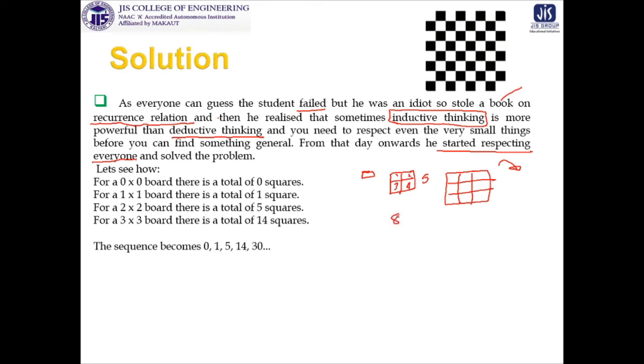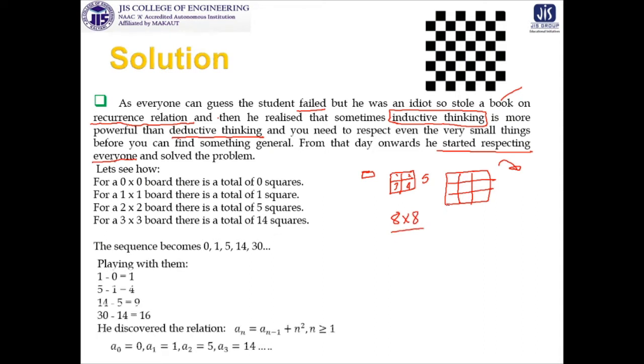So we have to reach the 8 cross 8 structure, and we get that for 1 we are getting 1, for 2 we are getting 5, and for 3 we are getting 14. But please try to identify the gaps: from 0 to 1 the gap is 1, then from 1 to 5 the gap is 4, then from 5 to 14 the gap is 9, and then from 14 to 30 the gap is 16 and so on. So are you not identifying that the gaps between these consecutive terms follow a pattern, and the pattern is nothing but n square.